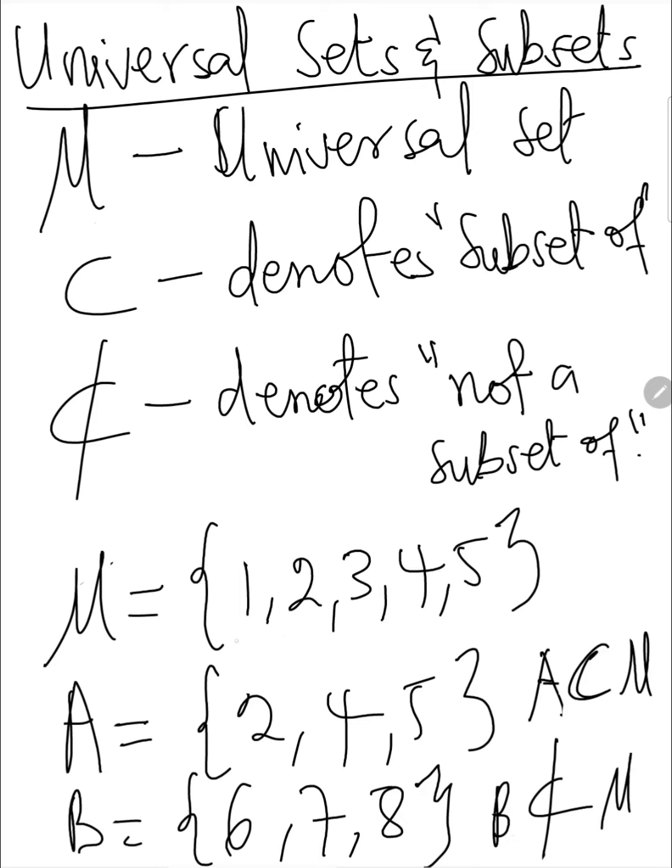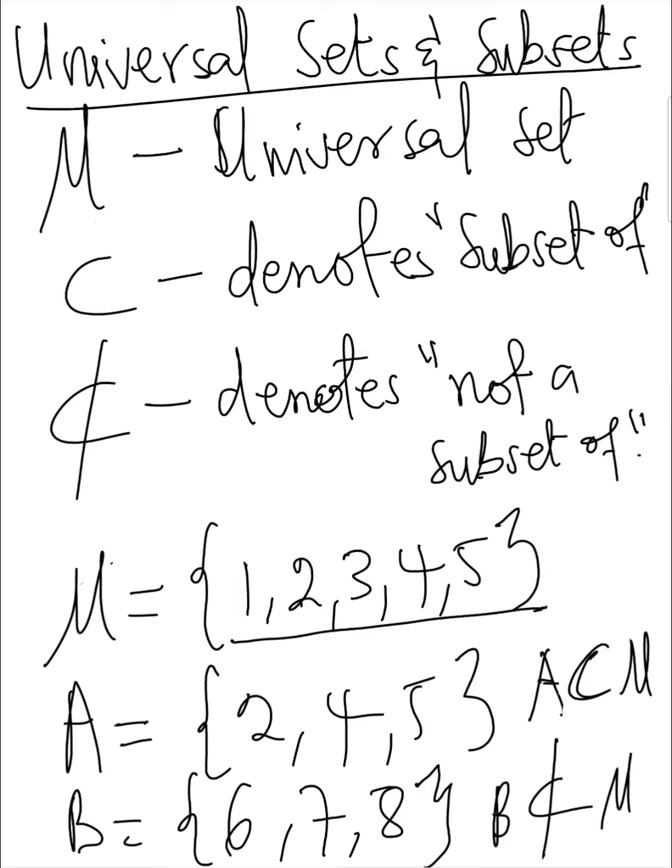Why? Because when we look at the universal set, we cannot see the element 6, the element 7, and the element 8 in it. But when we look at the set A, which is 2, 4, 5, we can see that the element 2 is in the universal set, the element 4 is in the universal set, and the element 5 is also in the universal set.